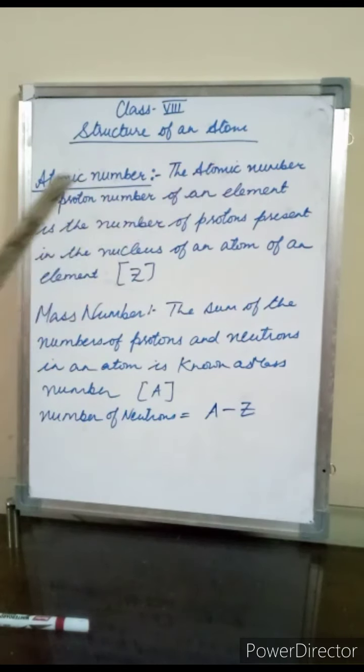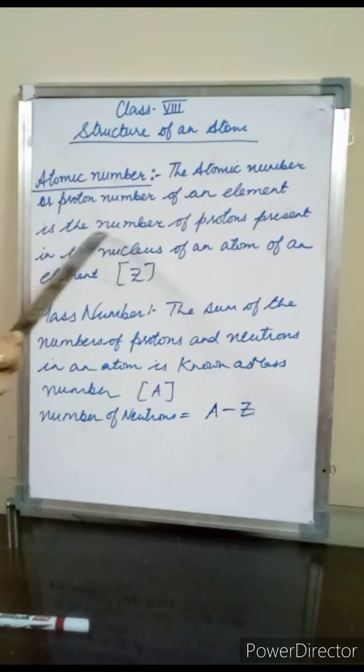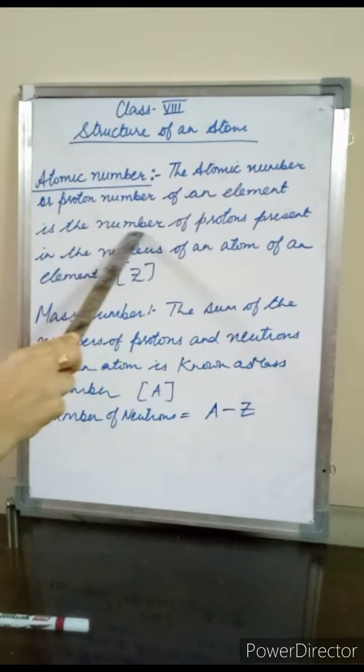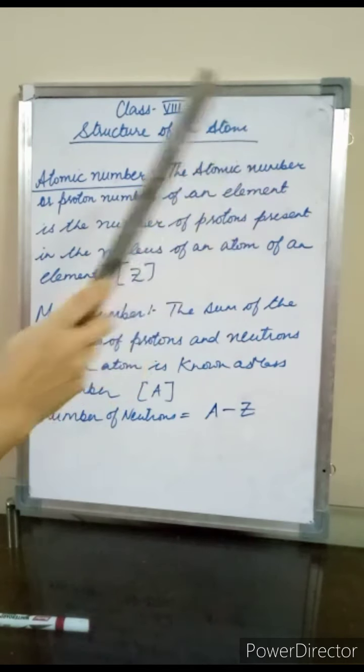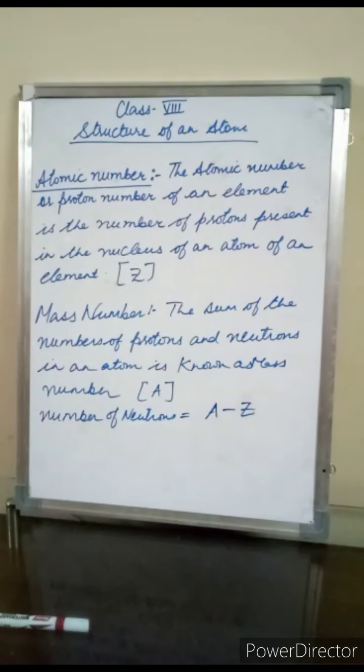The atomic number or proton number of an element is the number of protons. It is the number of protons present in the nucleus of an atom of an element. And students, this atomic number is represented by the symbol Z. Right? After that, now we will learn what is mass number. Students, what is mass number?